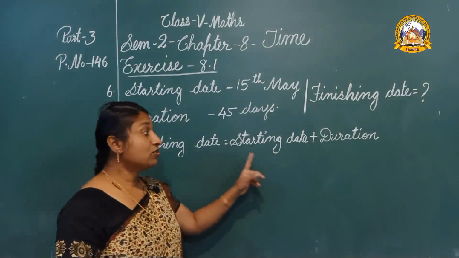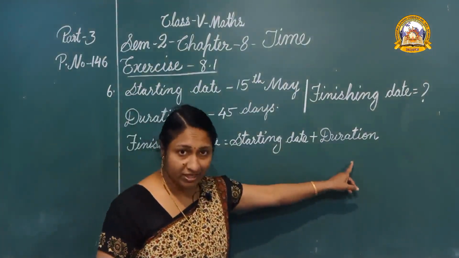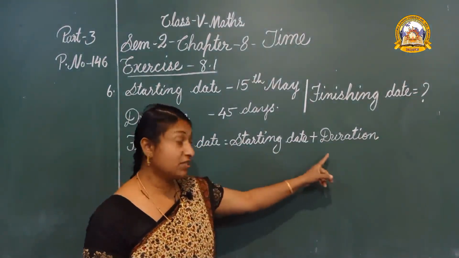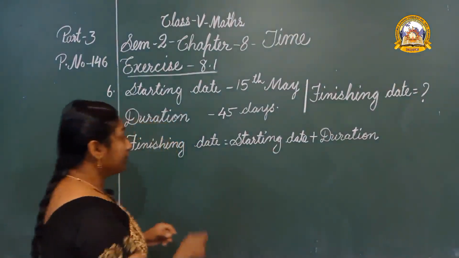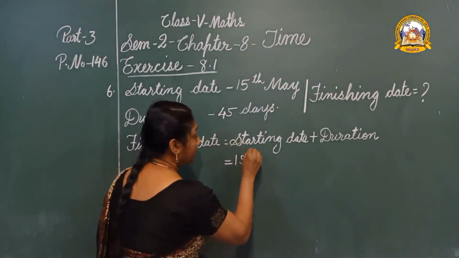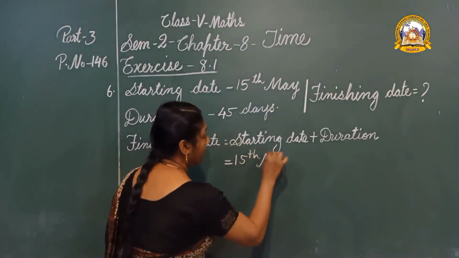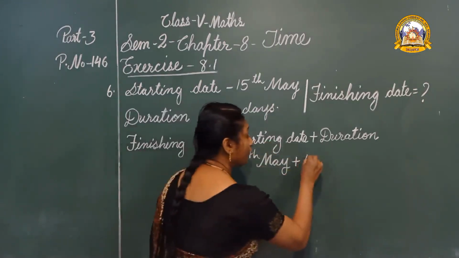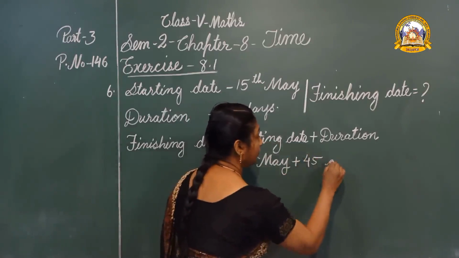Finishing date is equal to starting date plus duration. Okay, so 15th May plus 45 days.